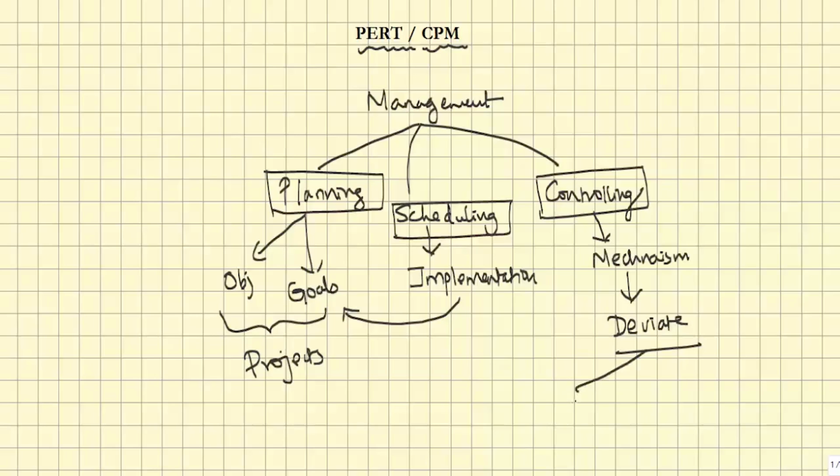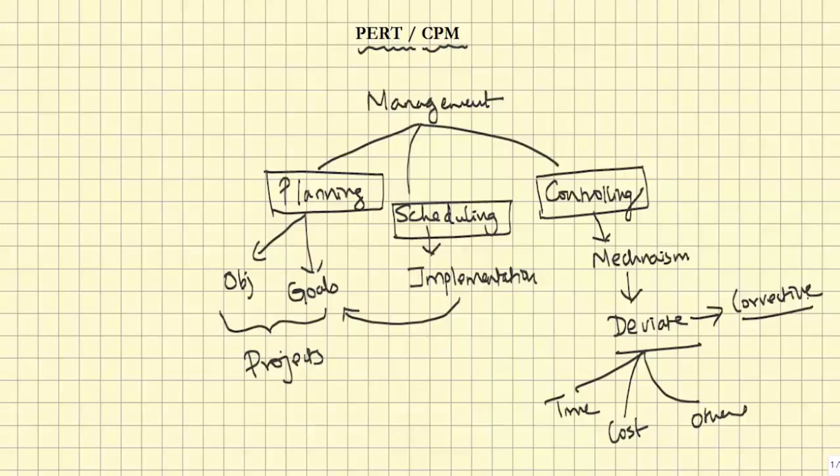and this deviation may be in terms of time. So you may have some time overrun, or it may be in terms of cost, the cost is going beyond the expected or planned level, or it may be some other measures of effectiveness. So if such a deviation is unacceptable to the concerned manager, then he should take the necessary corrective action. And why is corrective action required? Corrective action is required to bring the performance in conformity with plans.